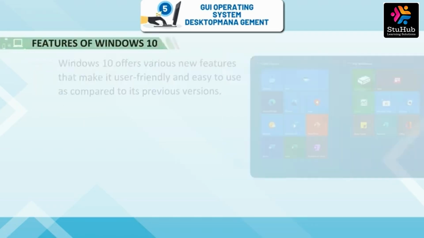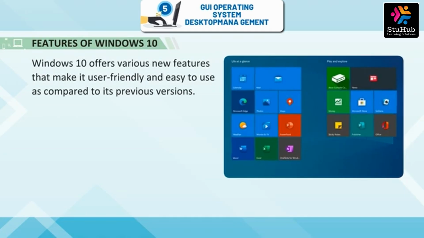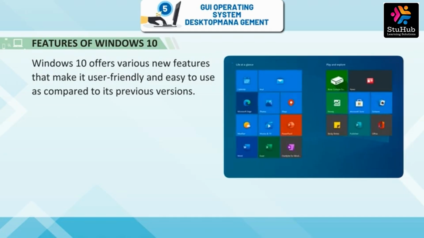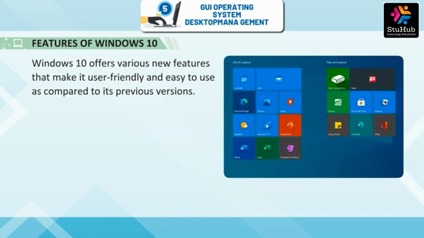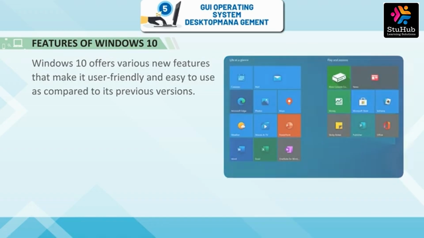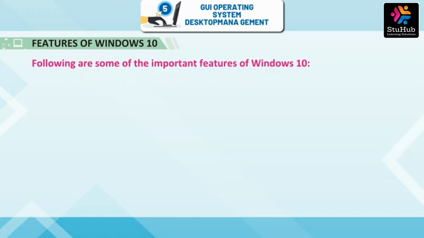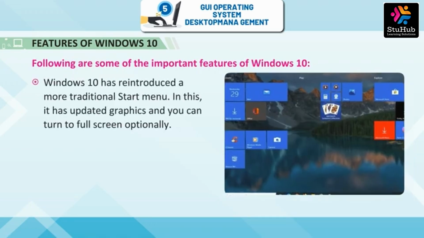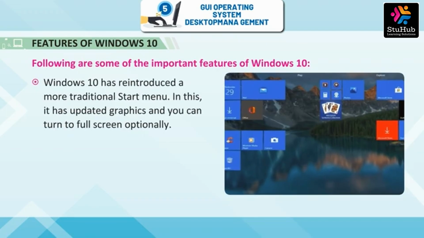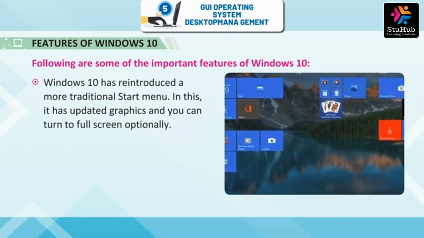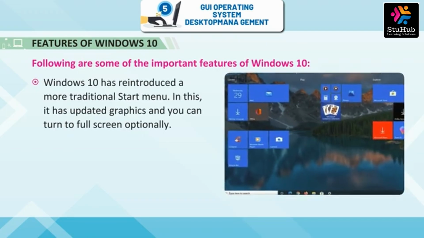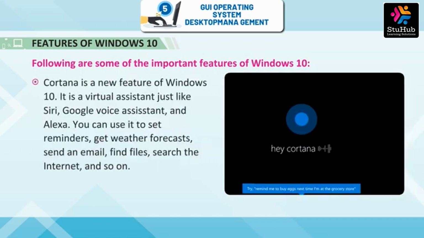Features of Windows 10. Windows 10 offers various new features that make it user-friendly and easy to use as compared to its previous versions. Following are some of the important features of Windows 10. Windows 10 has reintroduced a more traditional start menu. In this, it has updated graphics and you can turn to full screen optionally.